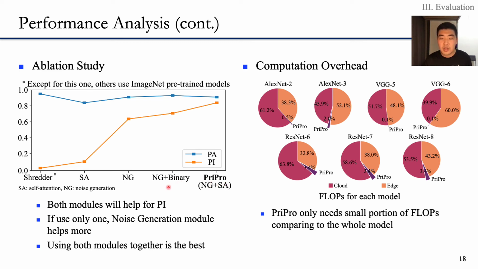Here, NG plus binary means we replace the weight with a binary tensor. This is also evidence showing the effect when combining the SA and NG modules.